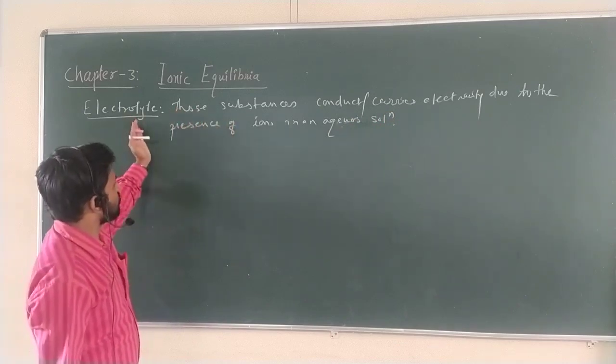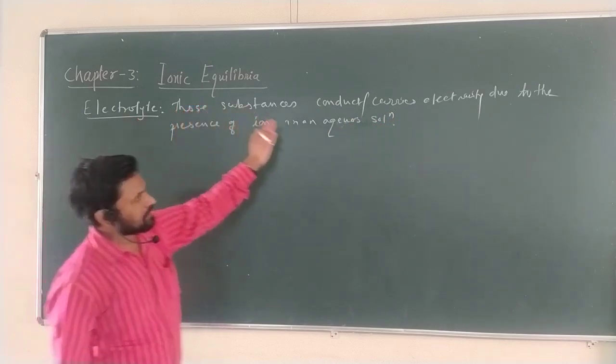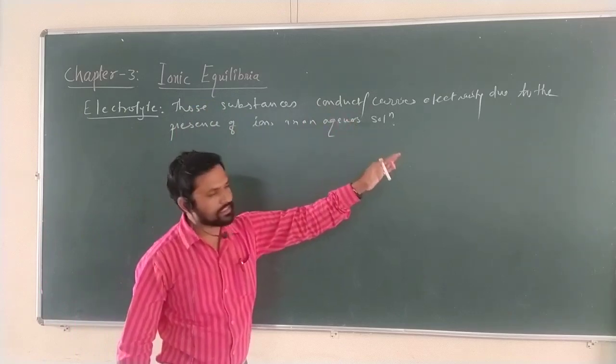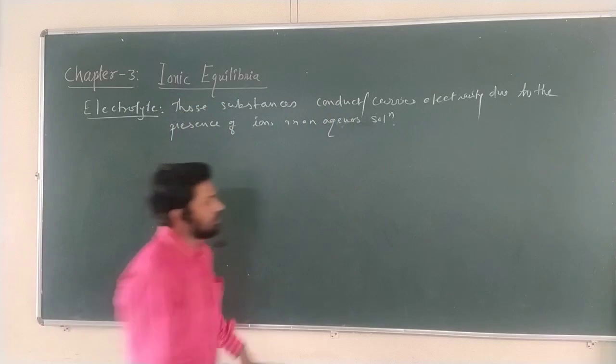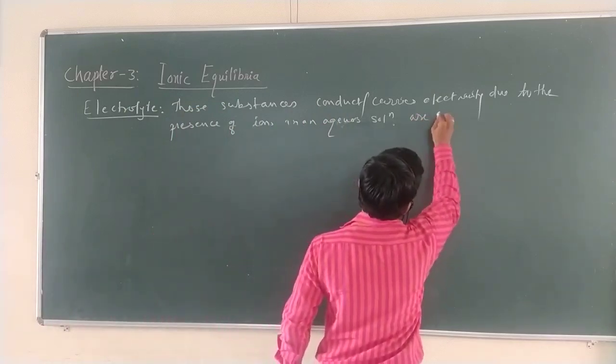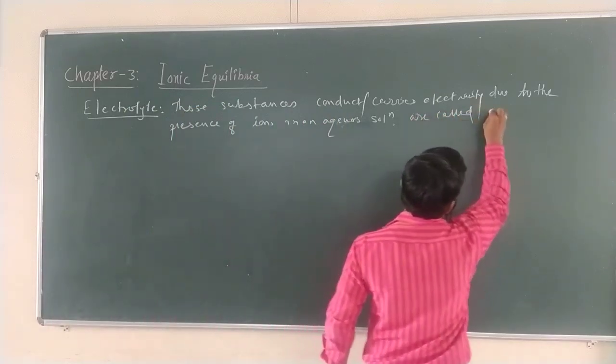What are electrolytes? Electrolytes are those substances that conduct or carry electricity due to the presence of ions in an aqueous solution. They are called electrolytes.